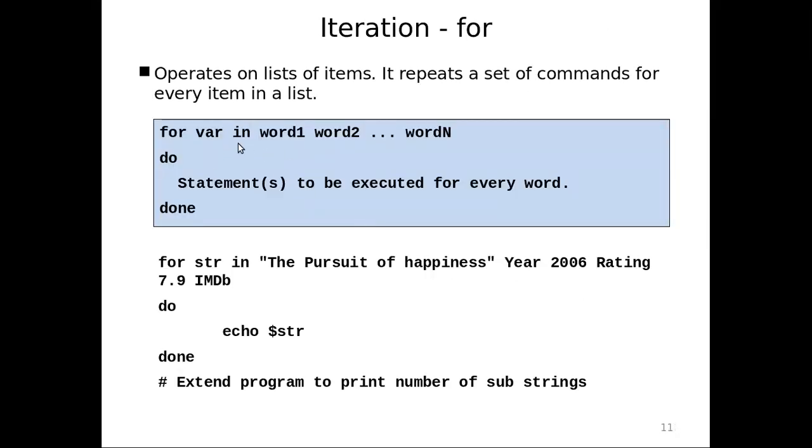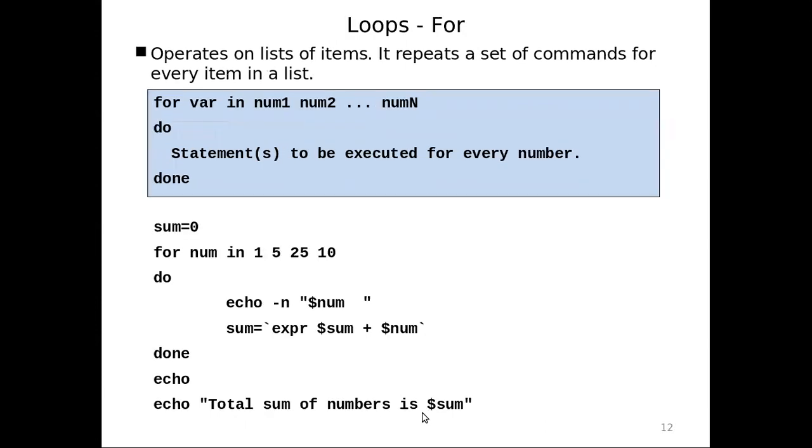Now the same, this we have seen. So this is treated as a first string if you are putting it in double quotes, then second, third, fourth, like that. So you can extend the program to print the number of substrings. You can make a counter, increment it after the echo, and then print the counter after the for loop. Then you will get the number of substrings. And these are the particular values. We have also seen that you can have a command also.